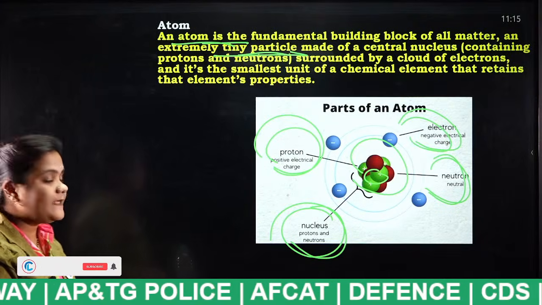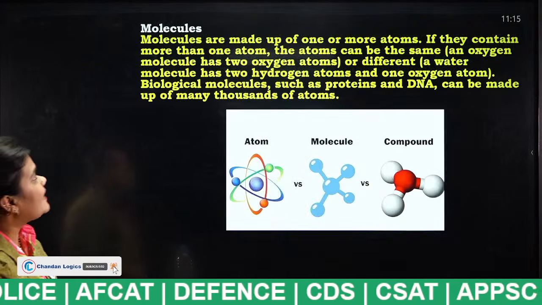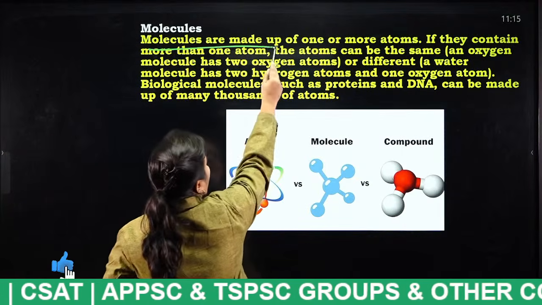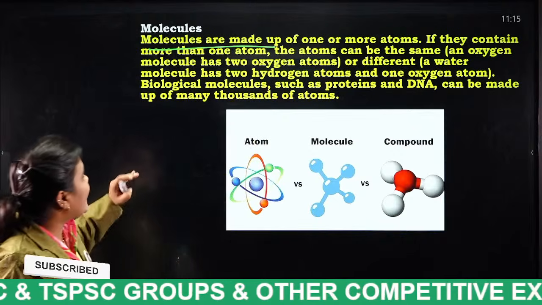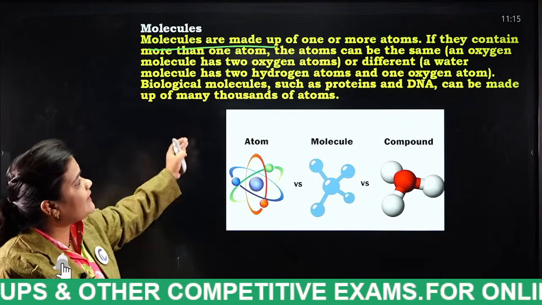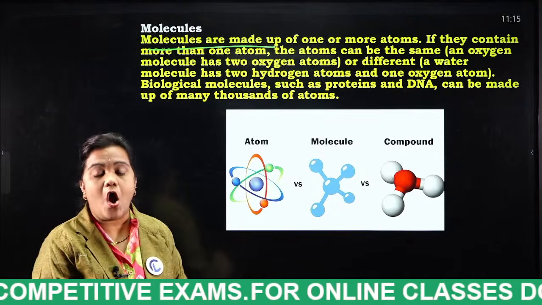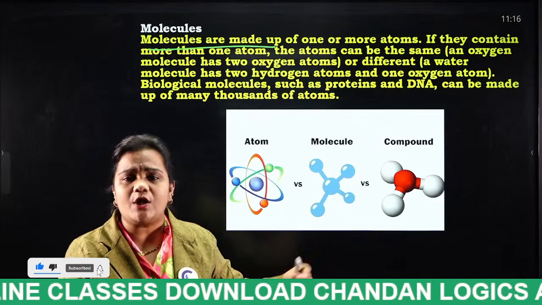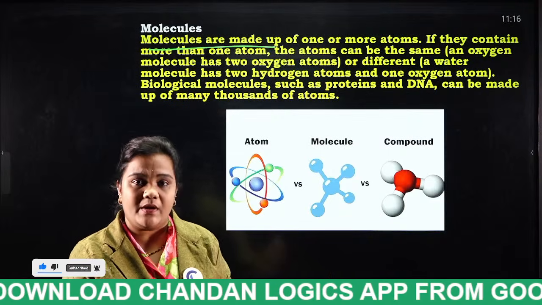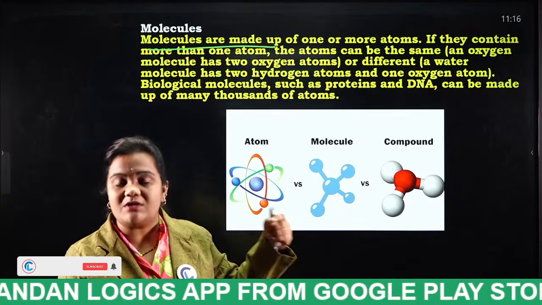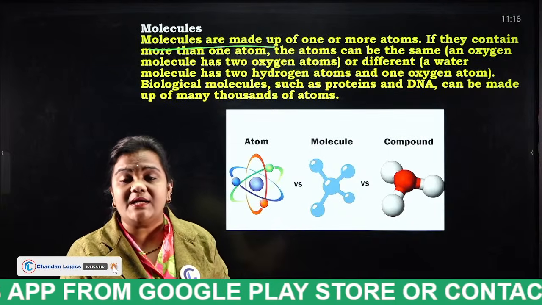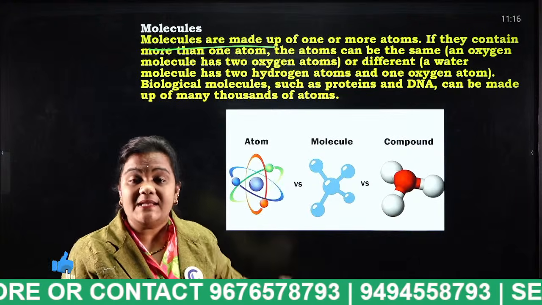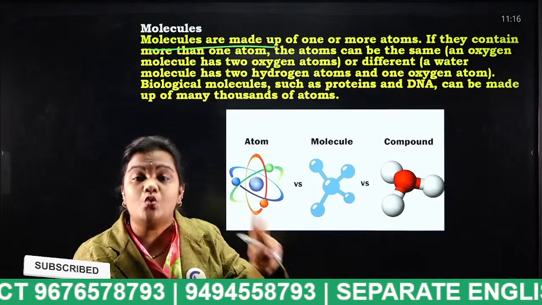Next, what is a molecule? Molecules are made up of one or more atoms. If they contain more than one atom, the atoms can be the same. For example, oxygen. What is the atomic number of oxygen? 8. In simple form we can write oxygen as O, but why do we write the chemical formula of oxygen as O2? Because oxygen consists of 2 atoms.